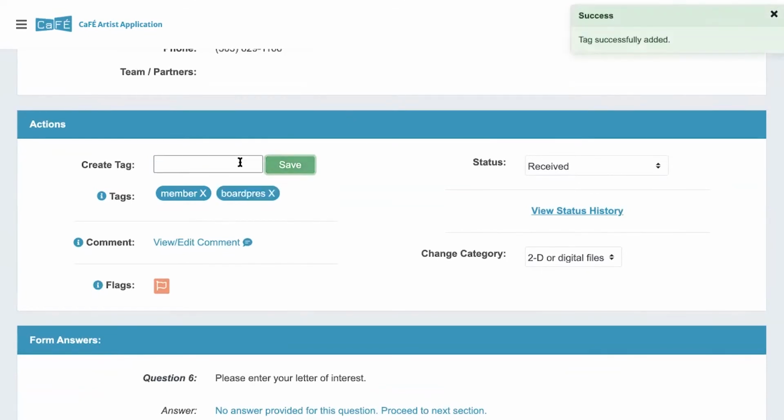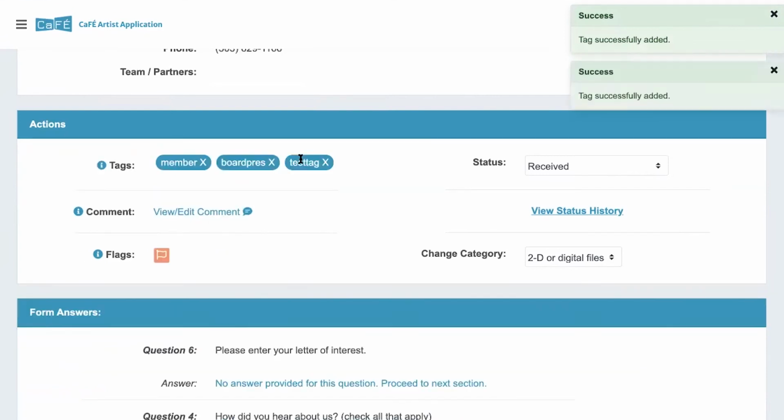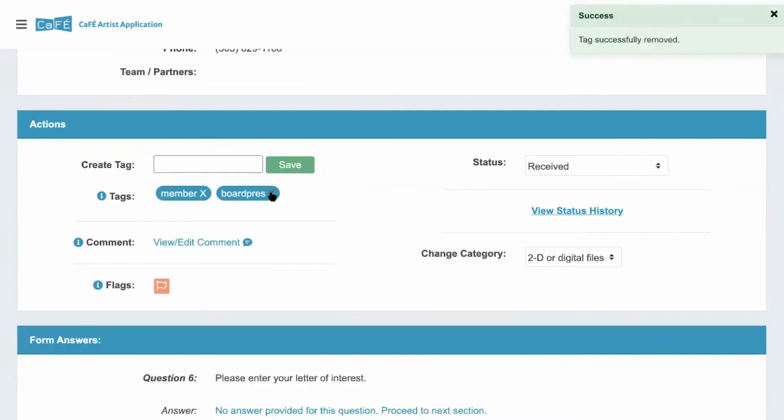Any little internal comment here, you can add up to 3, like I said. And once you've added 3, you can't add any more. But if you need to remove them, you just click this X here, and those will get removed. Just to review here real quickly, tags cannot be seen by the artist, but they can be seen by the juror. So it's a good way to communicate something to the juror, perhaps maybe a previous winner or something like that. So you need them to know something about the application that they might want to take into consideration. Tags are a good way to do that.